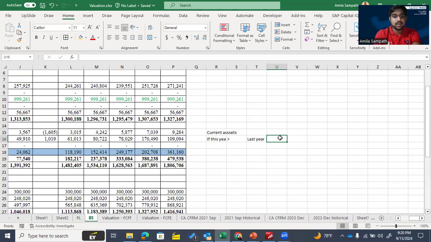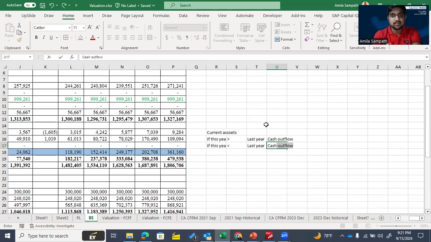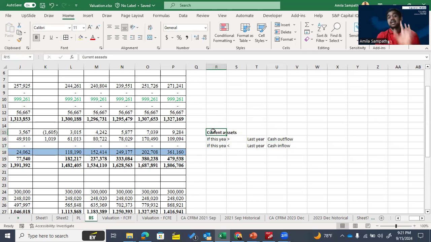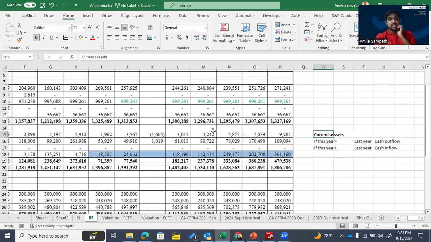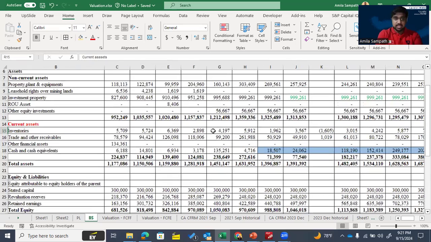We consider it as a what? Cash outflow. Then the other way, if this year's one is less than the last year, we consider it as our cash inflow. Cash inflow. This is for what? This is for the current assets. Current assets.